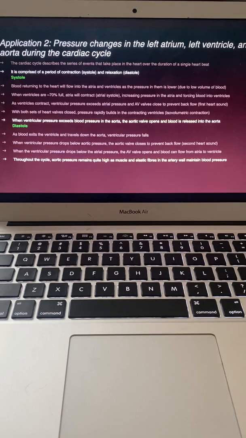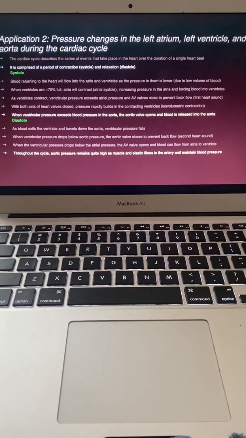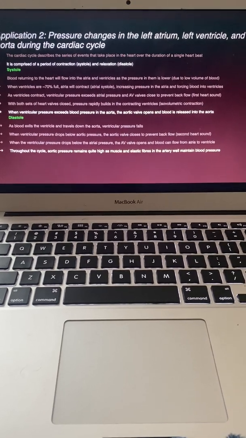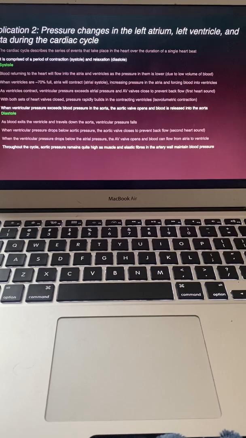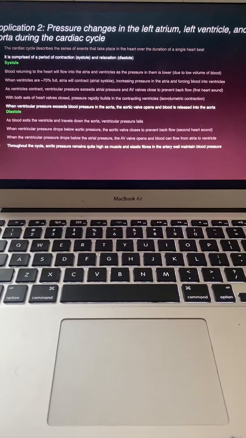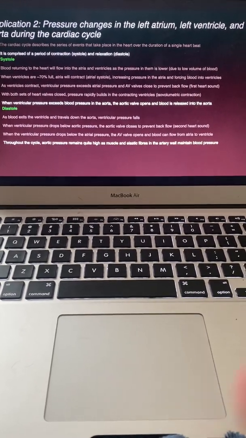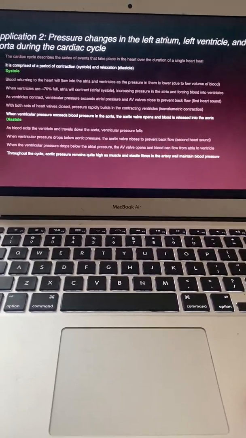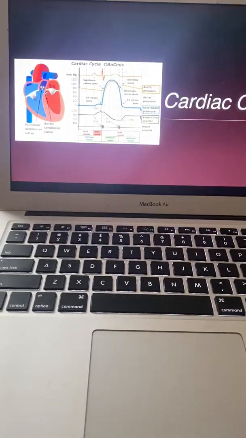Our application number 2 is pressure changes in the left atrium, left ventricle, and aorta during the cardiac cycle. The cardiac cycle describes the series of events that take place in the heart over the duration of a single heartbeat. It is comprised of a period of contraction, which is systole, and relaxation, which is diastole. I will not read through all of this because I do not want to bore you guys, but it is here for you guys to go look at.